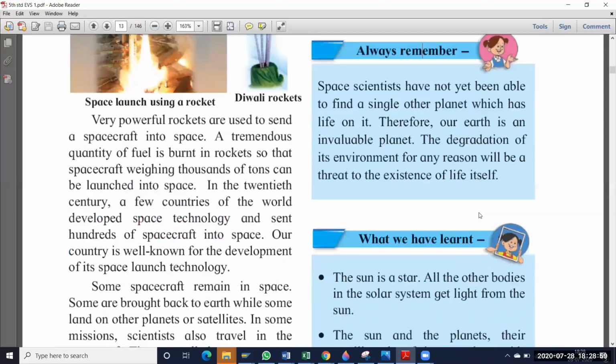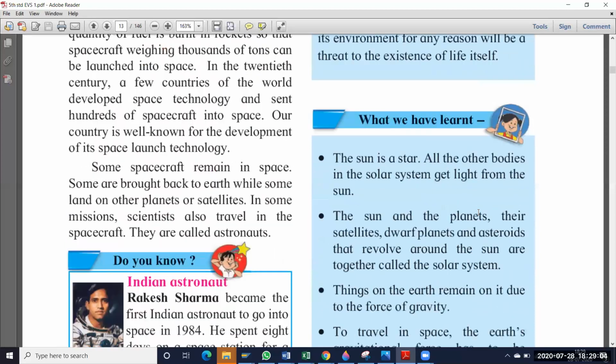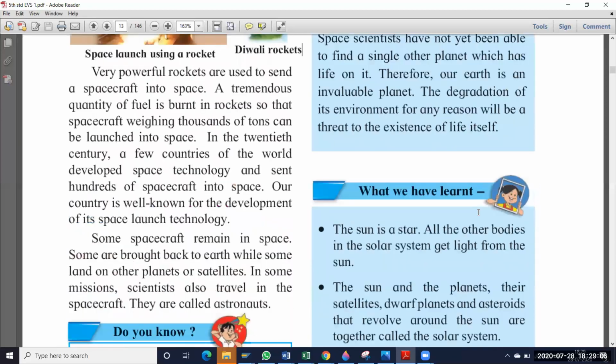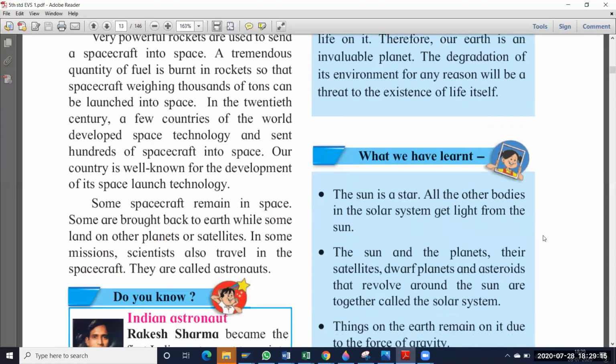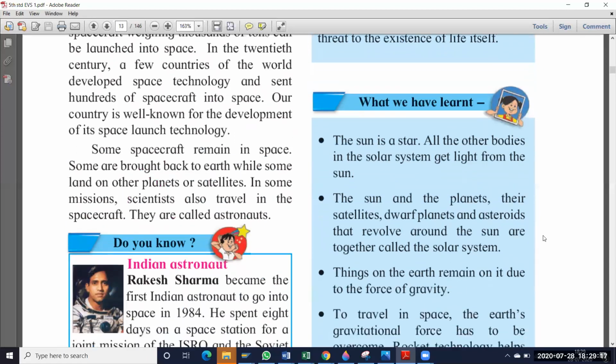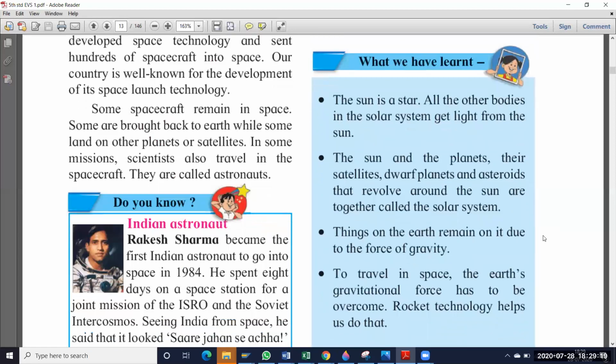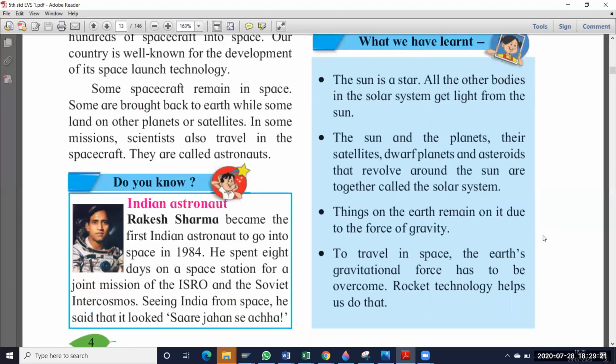What we learn in this chapter, let us recall. The sun is a star. All the other bodies in the solar system get light from the sun. Earth, moon, other planets, all are getting light from which star? Sun only. The sun and the planets, satellites, dwarf planets and asteroids that revolve around the sun are together called the solar system.